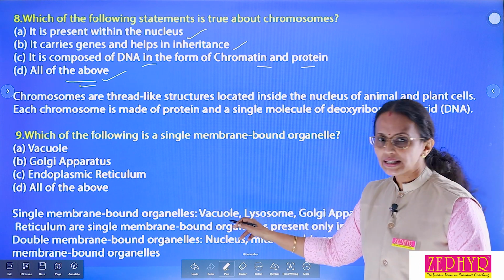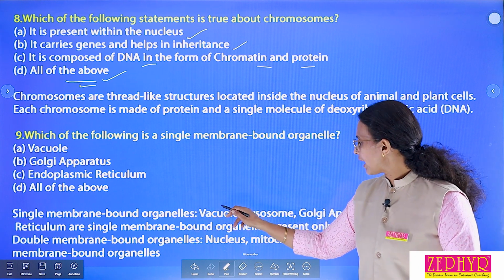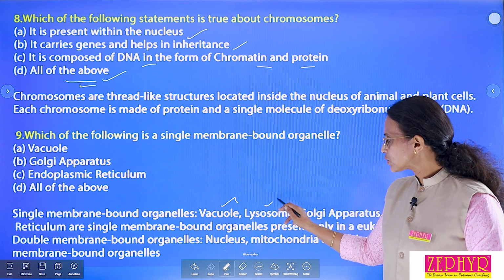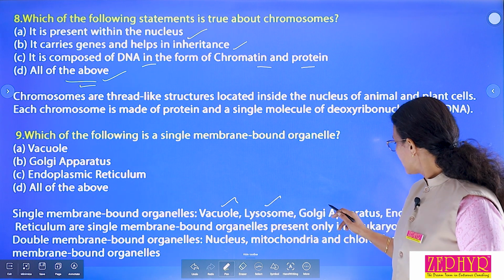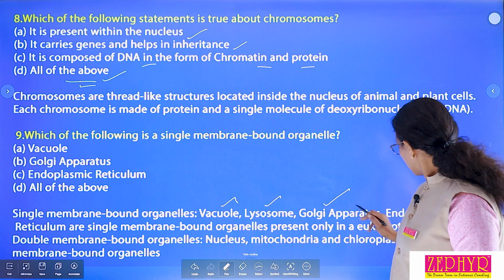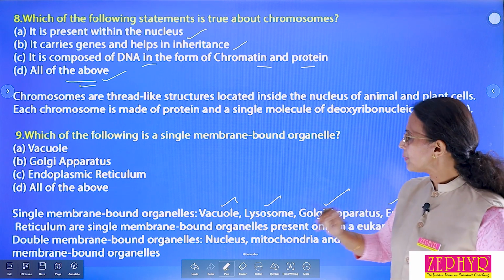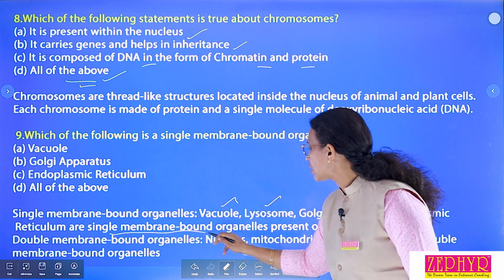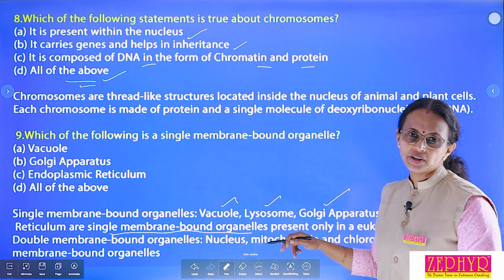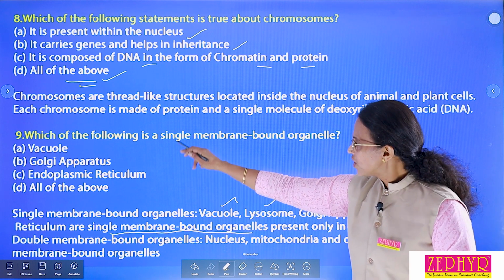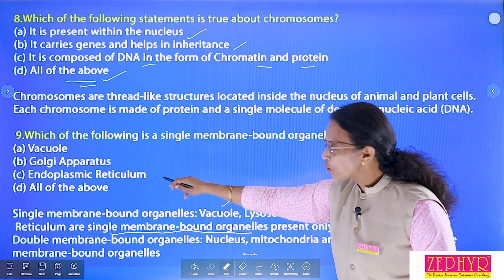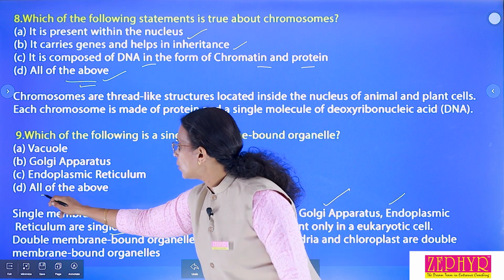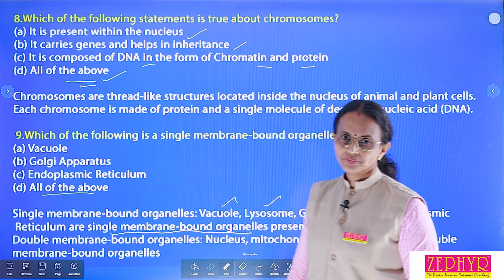Here, look at the description. Single membrane bound organelles, examples are vacuole. You know what is vacuole and its function. Lysosome, already discussed. Golgi apparatus, then endoplasmic reticulum. These all are single membrane bound cell organelles. So, what is the correct option? Vacuole, Golgi apparatus, endoplasmic reticulum. Which is the correct option? All of the above is the correct option.